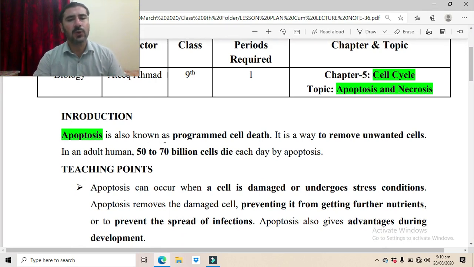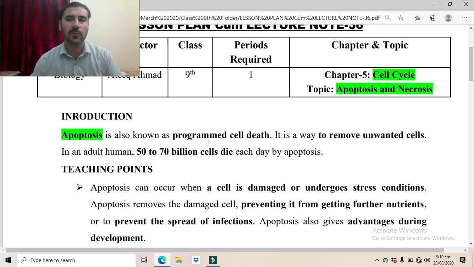Apoptosis is also known as programmed cell death. It is a way to remove unwanted cells. Apoptosis is a programmed cell death because it is a normal process which takes place in the bodies of animals, including humans. And it is a way to remove the unwanted cells.